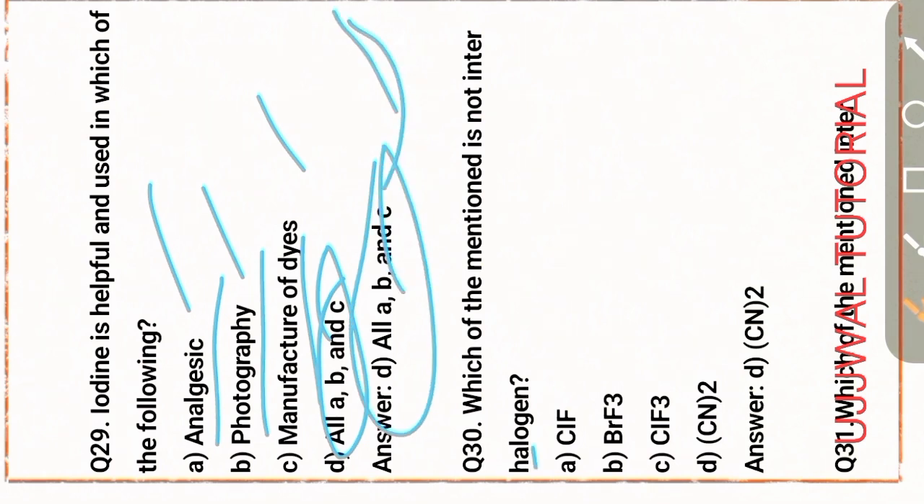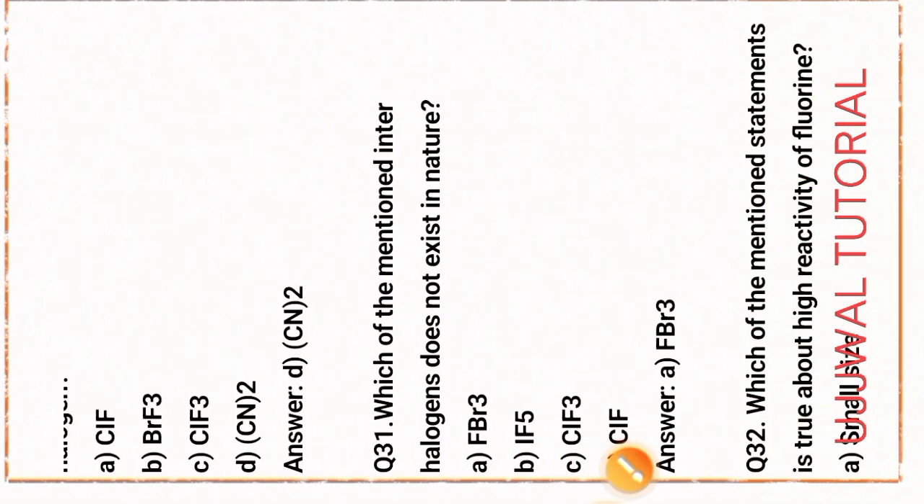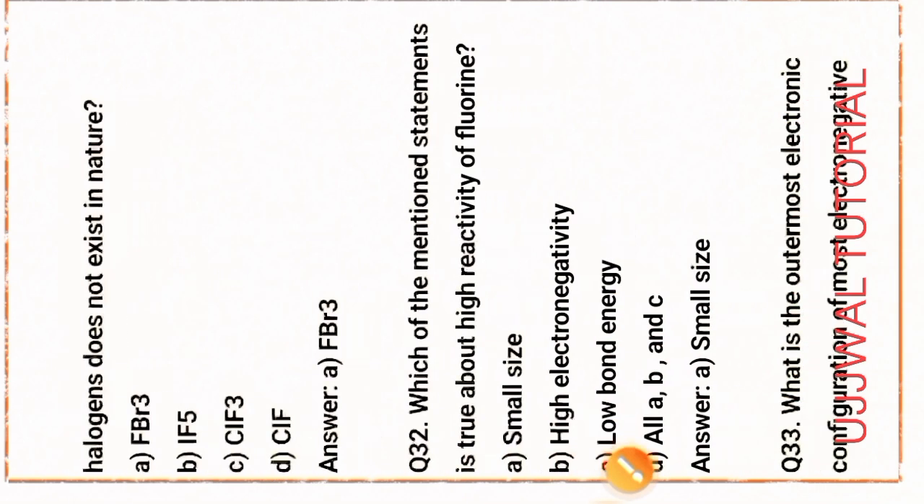Next question, question number 30. Which of the mentioned is not an interhalogen? Option D, CN whole 2. Okay. Next question, question number 31. Which of the mentioned interhalogens does not exist in nature? That is fluorine tribromide, FBr3. Option D is the right answer.